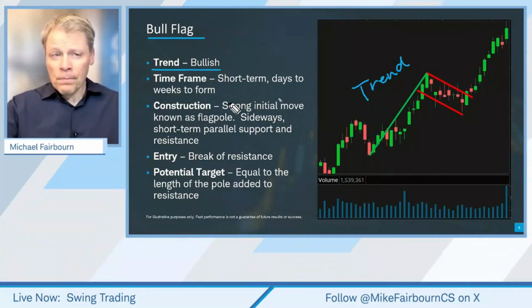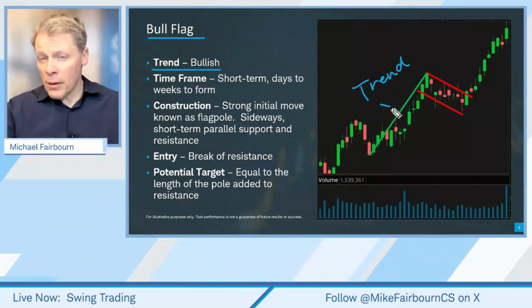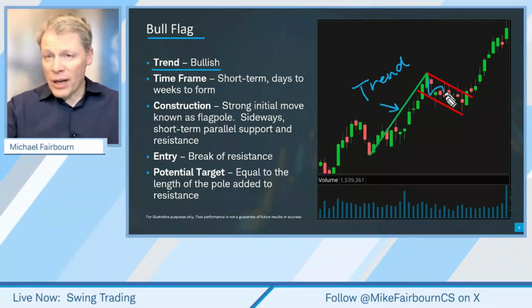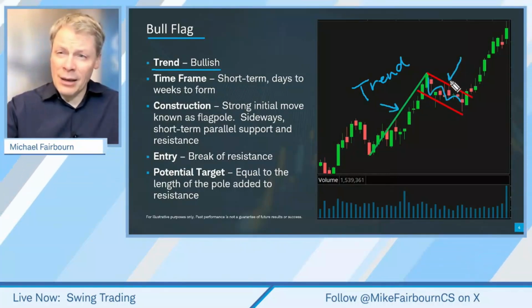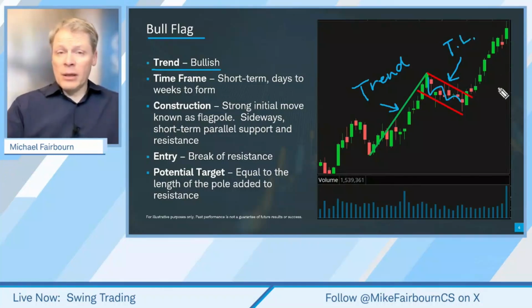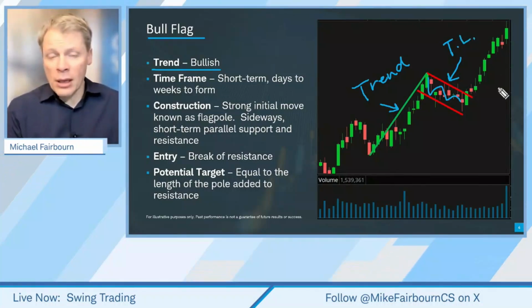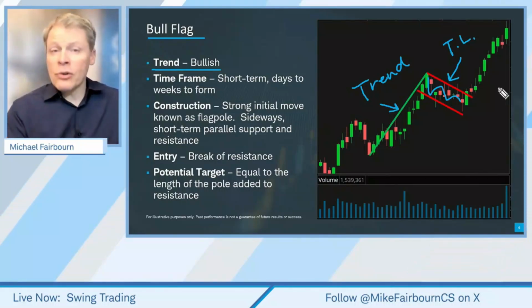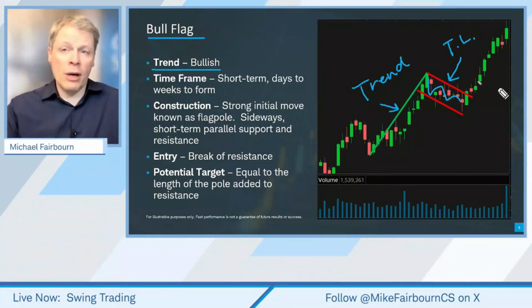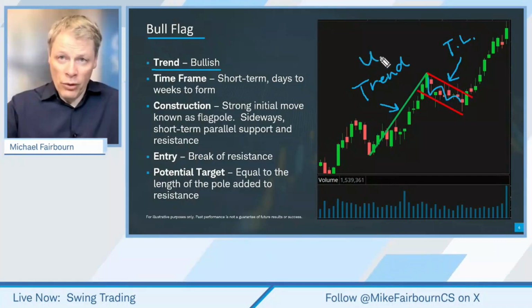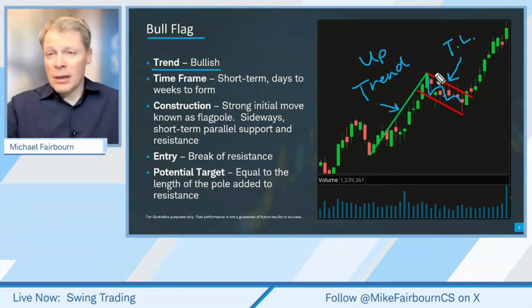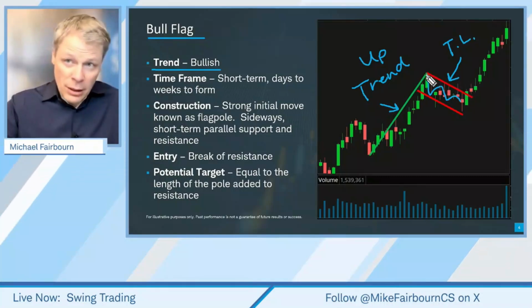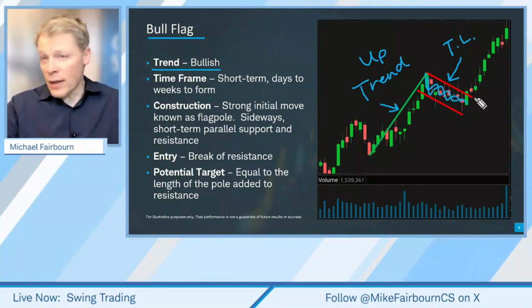In addition, we've got the construction of the flag pattern itself, which is noted for the pullback of the flag, the sideways action with an interesting trend line there, TL for short, and that would be a trend line break. What is important is that when you get that trend line break, it can help you understand the slope of that counter trend, which is counter to the underlying trend, which is up. We're on an upward trend, but with that counter trend coming down, when you get a trend line break, that means the slope of that downward trend has changed, and that change is about right there.